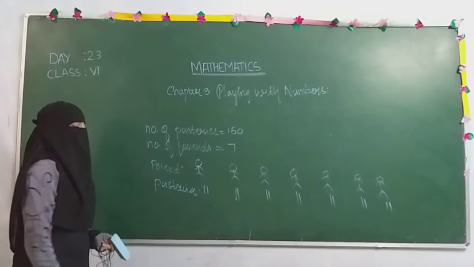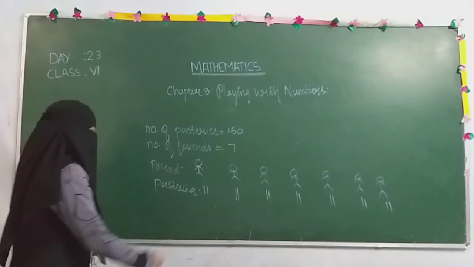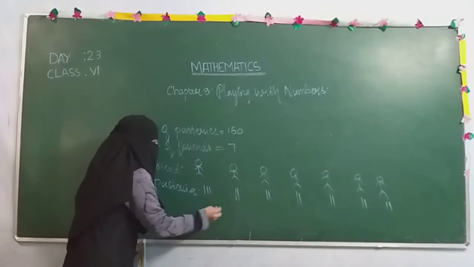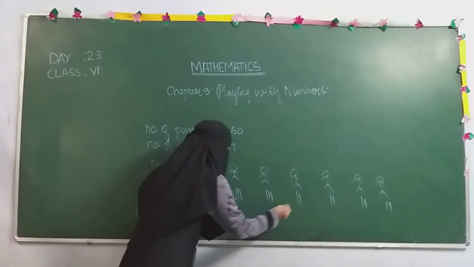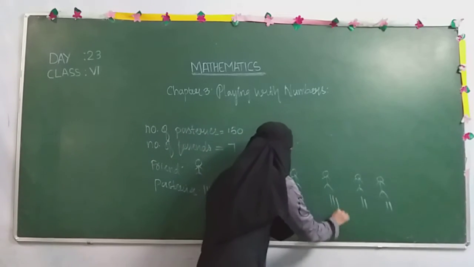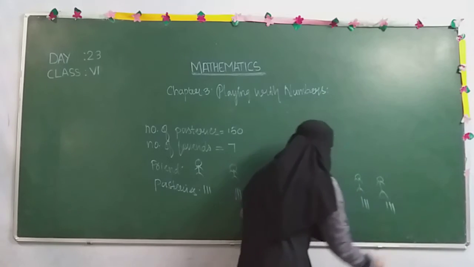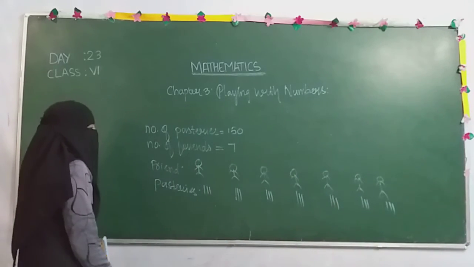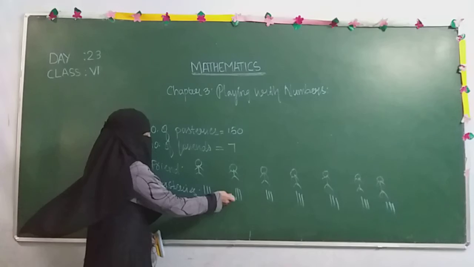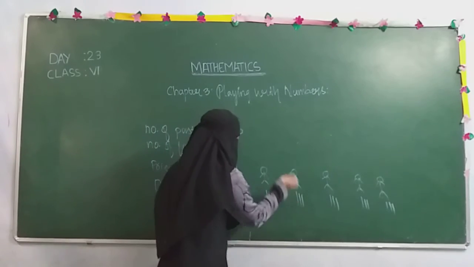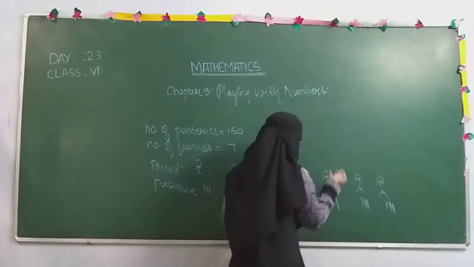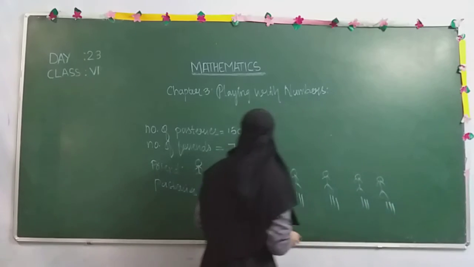Again he found that pastries were still left out, so he gave 1 more to them. So how many are there? 3, 6, 9, 12, 15, 18, 20.